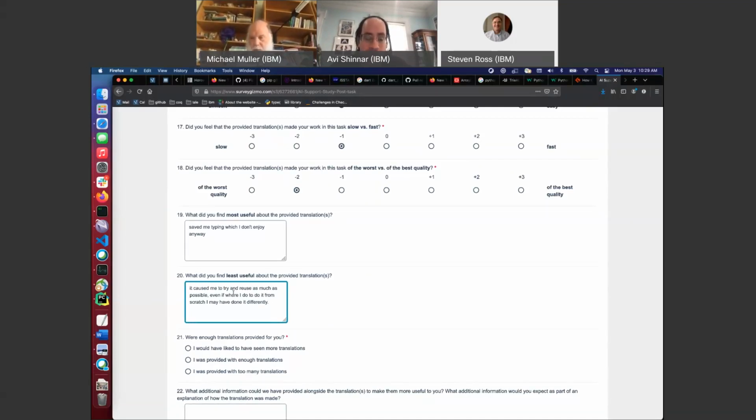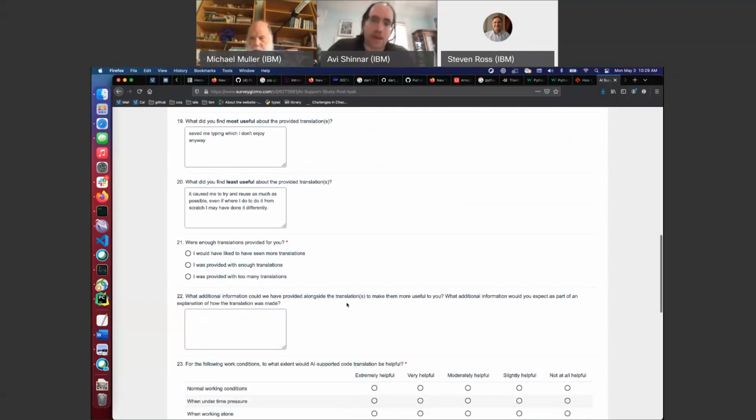Whereas had I done it from scratch, I feel I may have done things slightly differently, which again, for this small example, doesn't really come out, but I feel that was actually a negative, that it sort of caused me to make some choices out of laziness that may not have been the same as had I done it from scratch. Now, again, it's very minor here because I'm copying from the Java anyway.